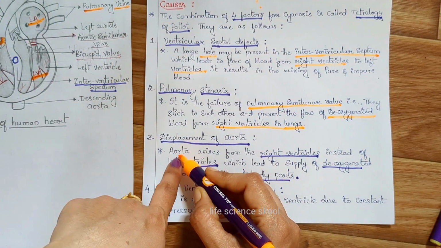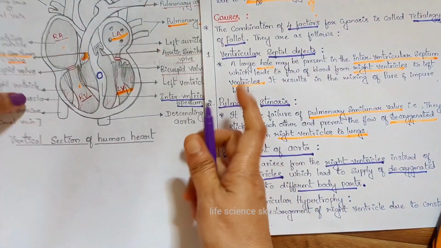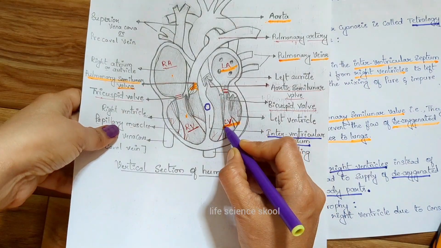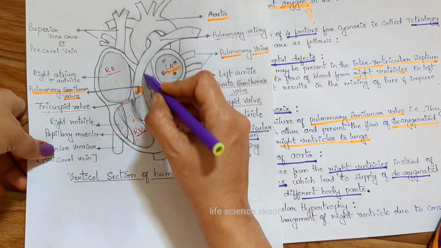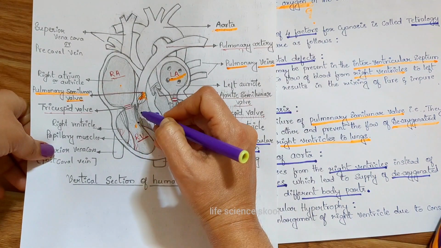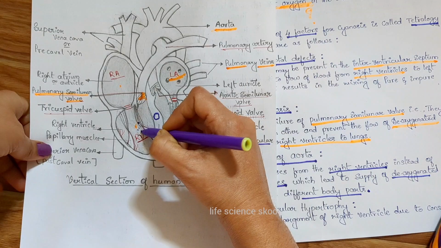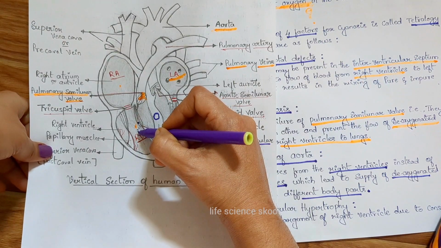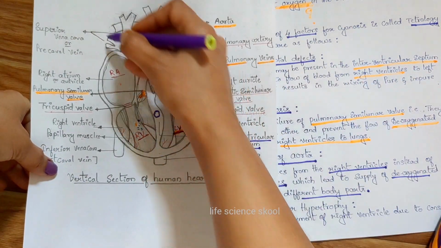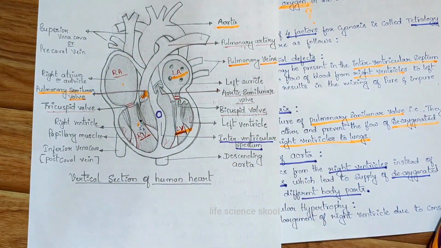The aorta should arise from the left ventricle, its real position, but it arises from the right ventricle. This is the dislocation in the case of cyanosis. So what happens here? Deoxygenated, impure blood will be there, and this impure blood is distributed to all the parts of the baby's body.